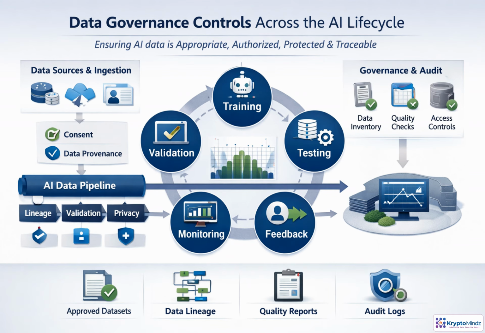Data governance has to travel with the data, not appear only at deployment. Start by confirming where data came from, whether its use is authorized, and whether it represents the population and purpose of the system. As data moves through preparation, labeling, training, validation, testing, and production, apply lineage tracking, quality checks, privacy controls, and access restrictions. Treat each dataset separately because training data, feedback data, and monitoring data create different risks.